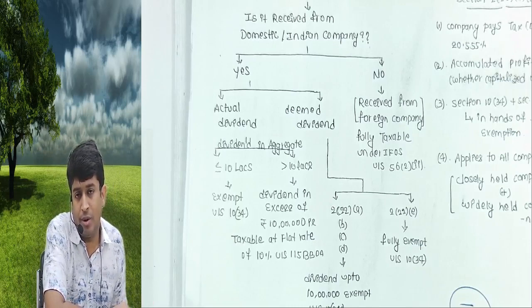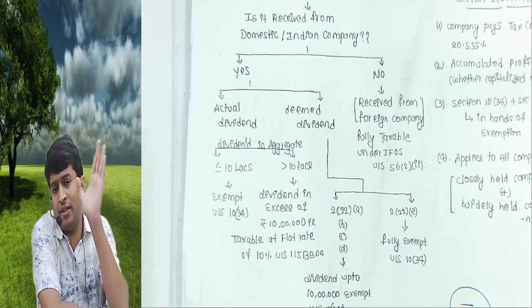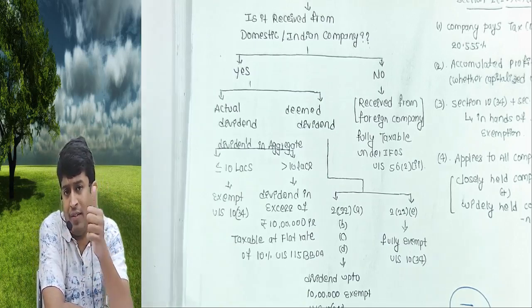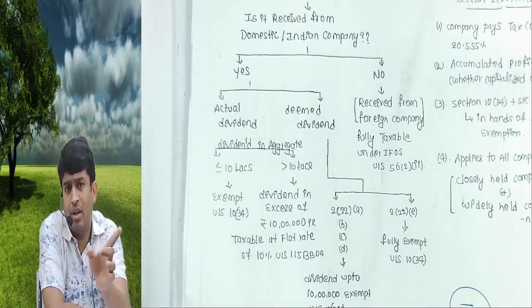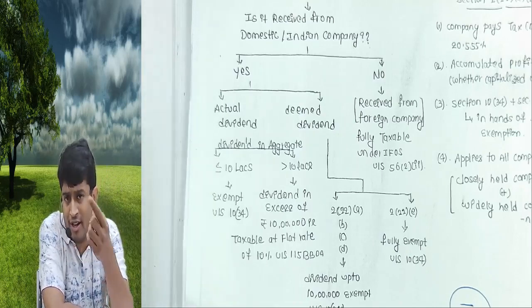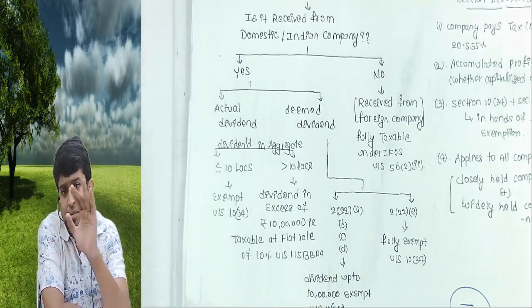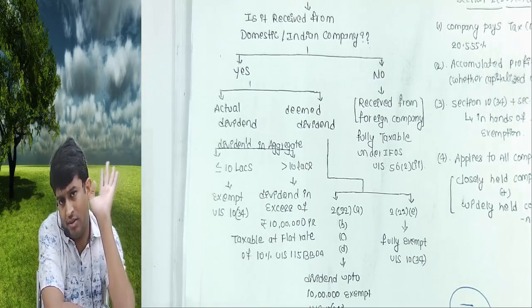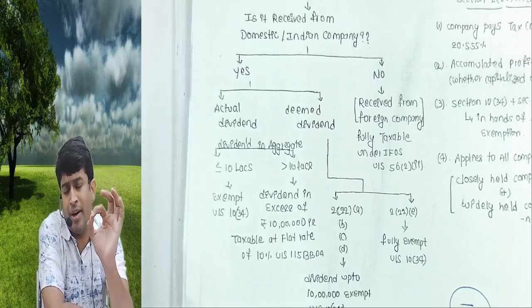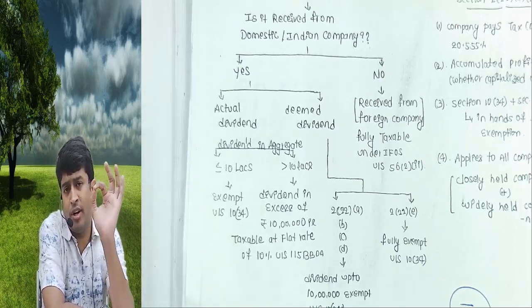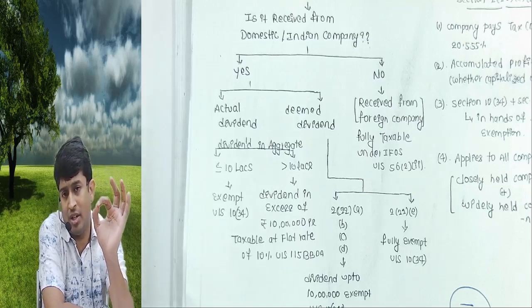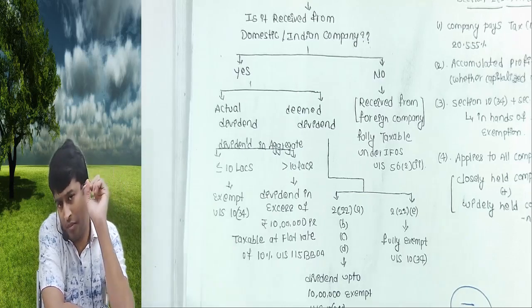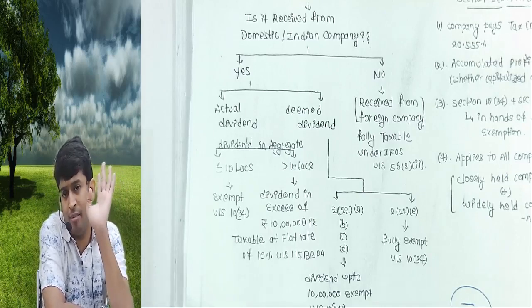So there are two types, actual and deemed. In deemed there are 5 sections A, B, C, D, E. For A, B, C, D we have a similar provision. For E we have a different provision. Deemed dividend, technically it is not dividend, but we treat it as dividend. So if we treat it as dividend, the company has to pay tax. If it comes under A, B, C, D, 20.555%. If it comes under E, 34.944%. And in majority of cases, in majority of examinations, 222E only he will test you in the examination. E for elephant. Majority, it's not a rule. Majority 222E only I ask in the exam.